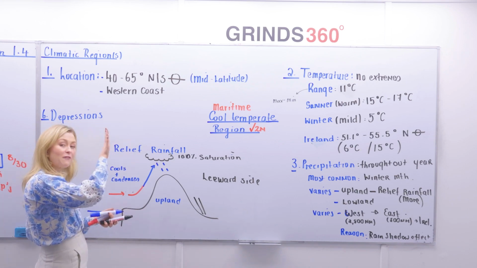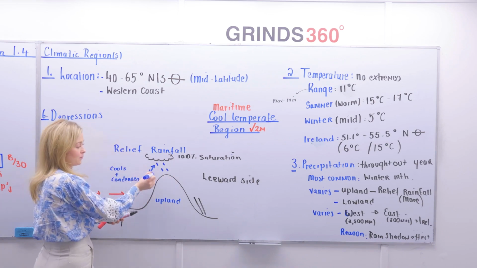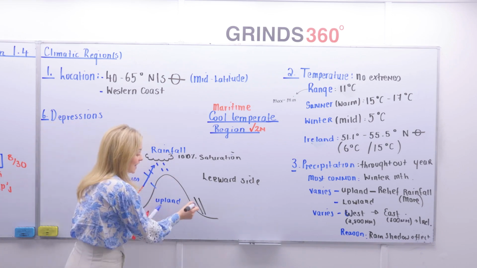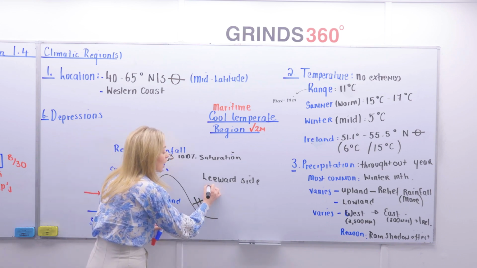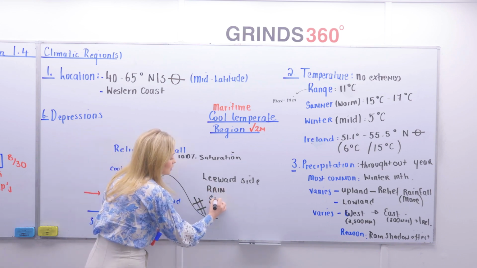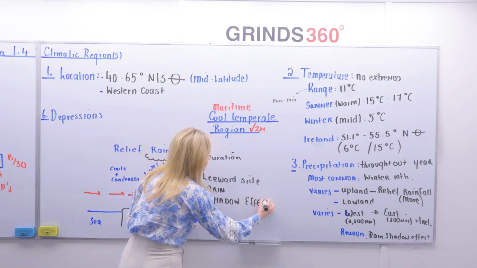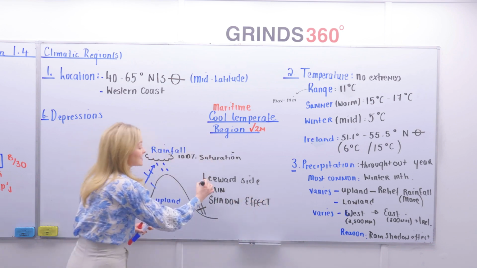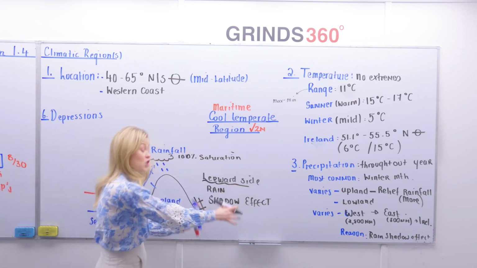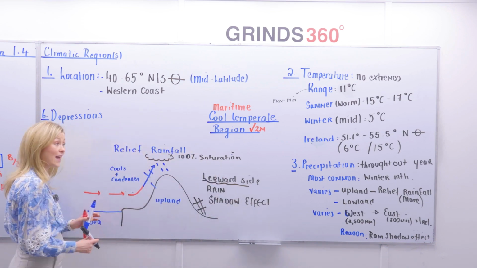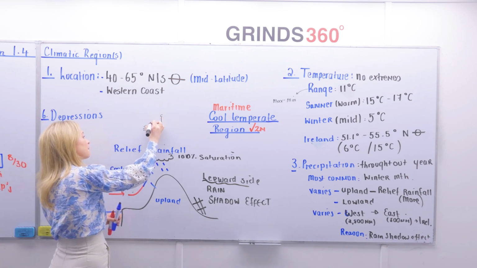Because the rainfall pours in the same way as the prevailing wind, so it comes in this direction here, which means this area here is sheltered by the mountains, so it experiences a rain shadow effect on the leeward side of the mountain. This is why the east of Ireland doesn't receive as much rainfall as the west. When we think about Ireland here, sorry, scribbly diagram is about to happen.